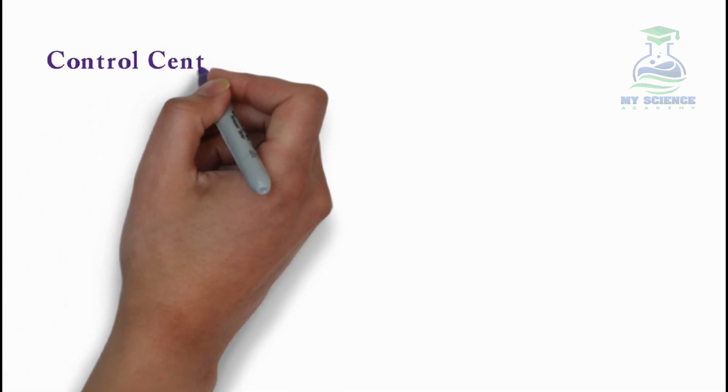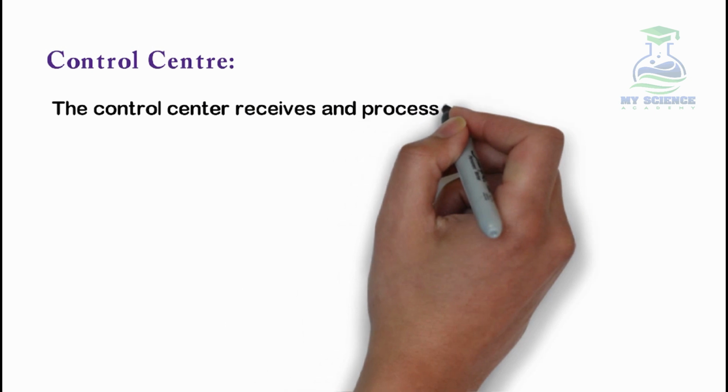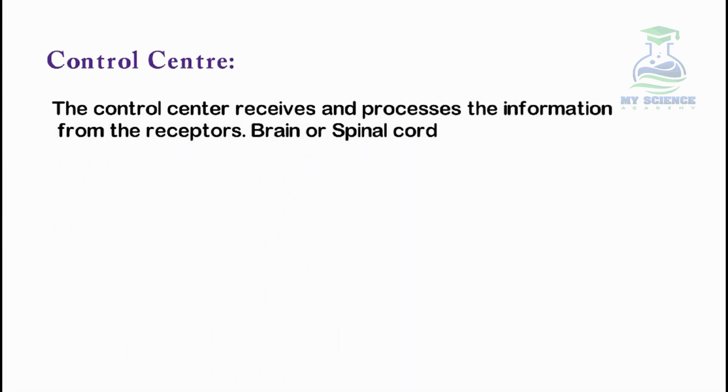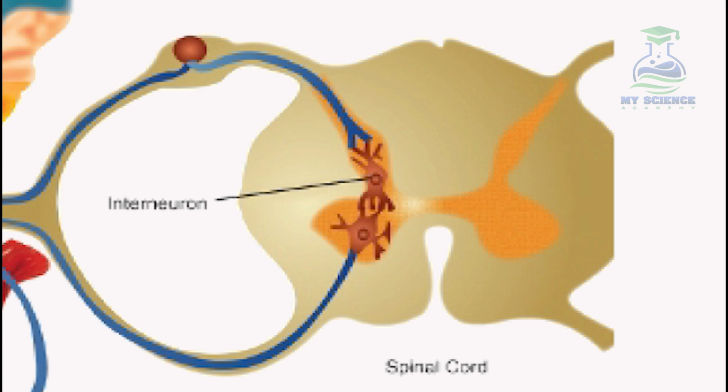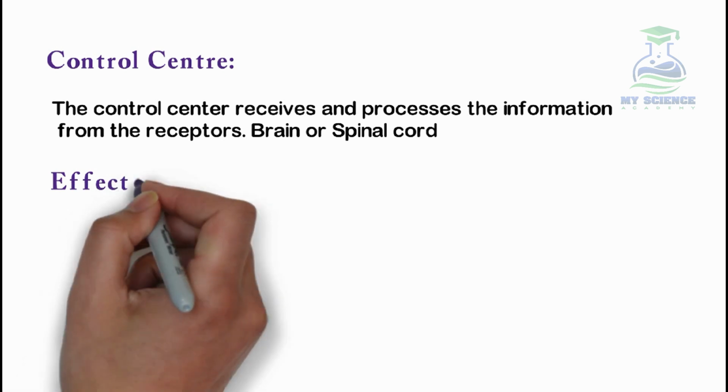Now what is the control center? The control center receives and processes the information from the receptors, like the brain or spinal cord. Here in this figure is shown the cross section of a spinal cord which receives information from the sensory receptors and sends it to the effectors.